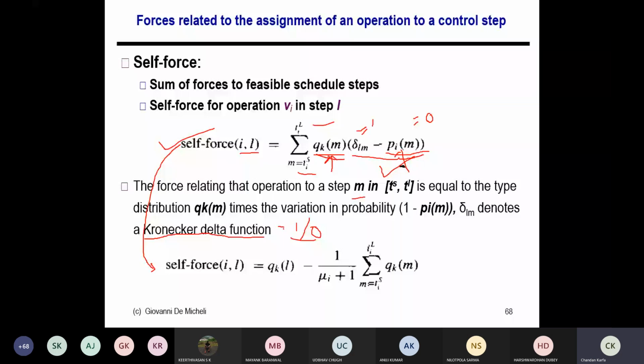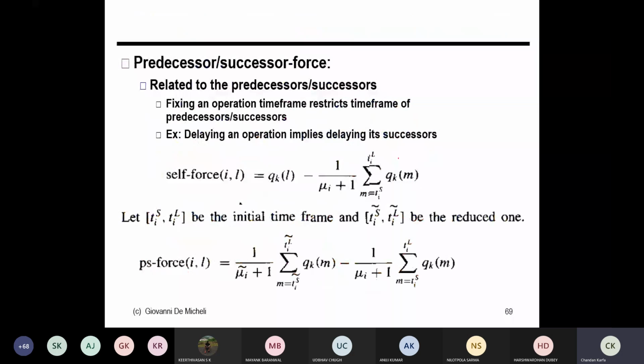Don't worry. And what is the successor force? It's basically, if I fix an operation in a particular timestamp, as I mentioned earlier, it may restrict the time frame for the successor node. So if I delay a particular operation, if I put an operation at its ALAP time, the time frame for the successor node will reduce, right? So then that calculation will change.